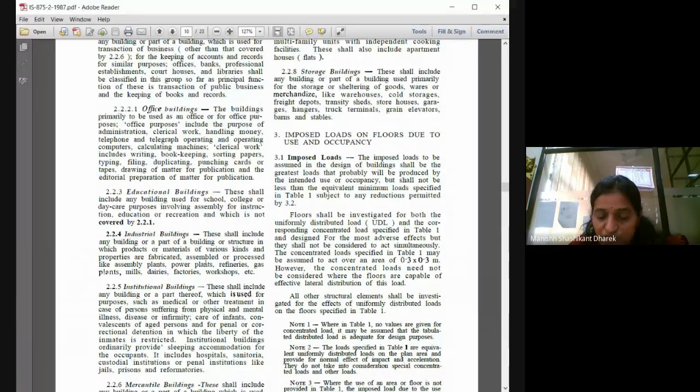Why do they take different loads like this? Because I'll tell you, I think I've told you this before also. We always prepare for the worst. If you prepare for the worst, the best is always acceptable. Now I'll give you one more example. When you design a retaining wall, tell me which is critical: when the water is filled in the retaining wall or when it is empty? When is it critical? When it is empty, it is critical.